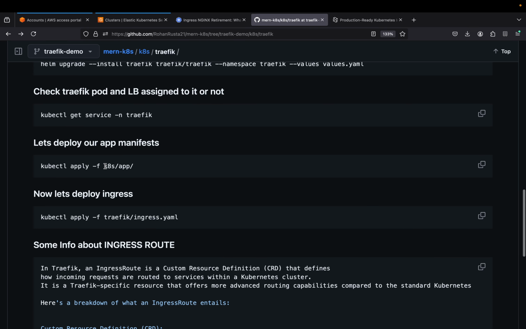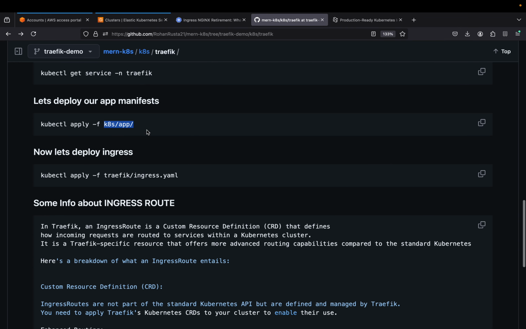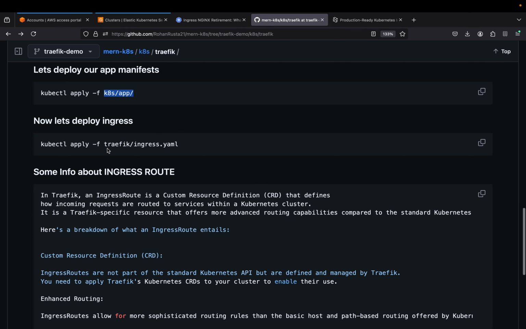Then we will be deploying our application, because they are Docker images, and we will be deploying them one by one. And then we will deploy our ingress.yaml.